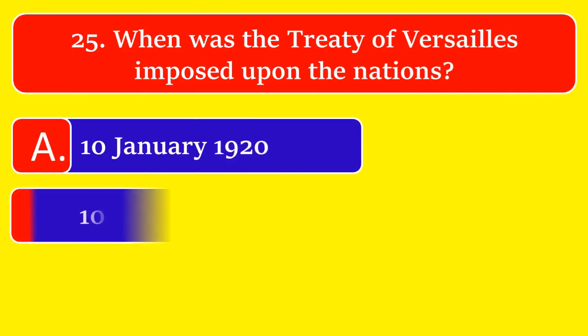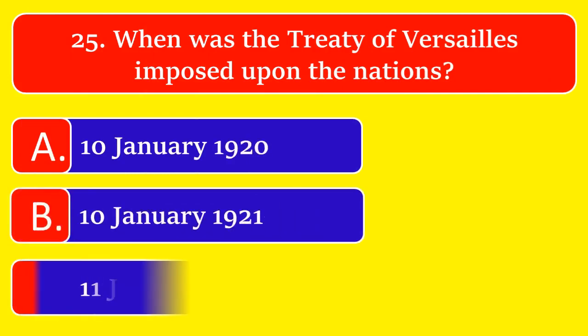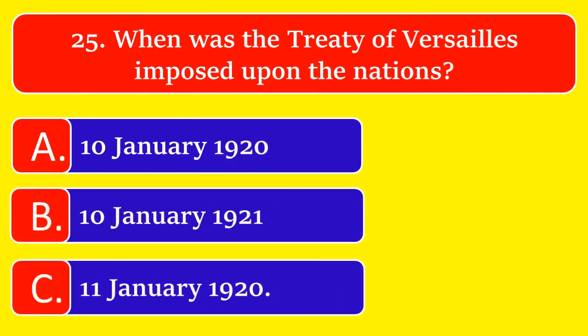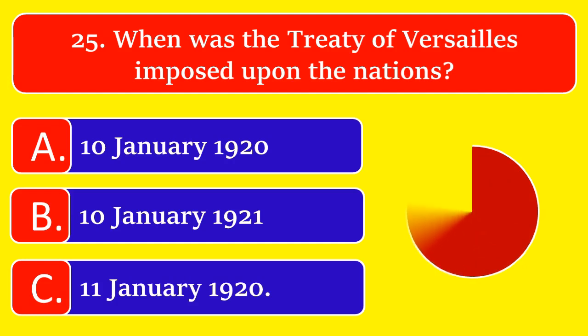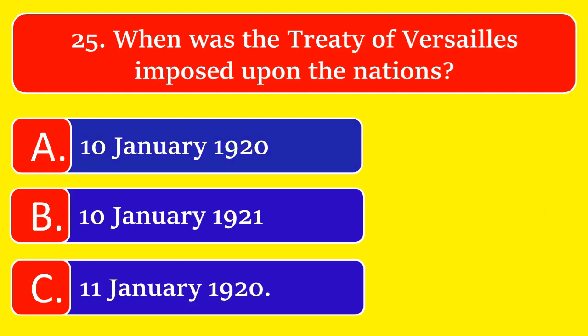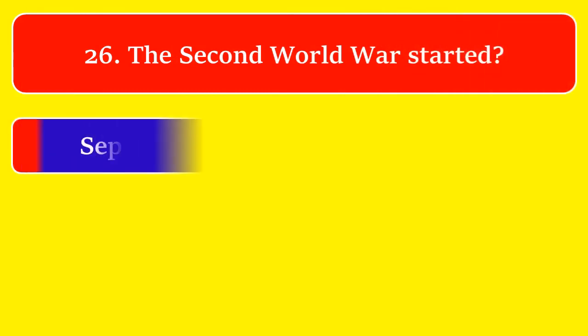When was the Treaty of Versailles imposed upon the nation? Option A, 10 January 1920. Option B, 10 January 1921. Or option C, 11 January 1920. The great answer is option A, 10 January 1920.